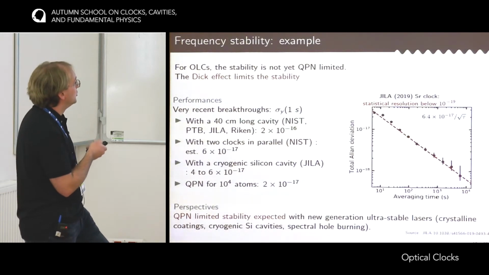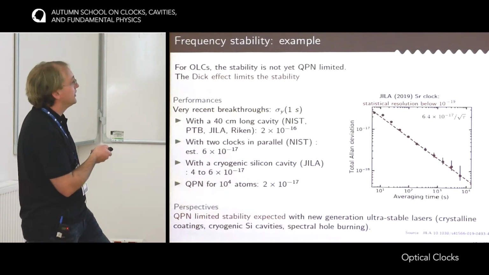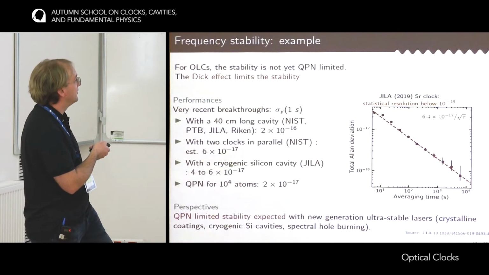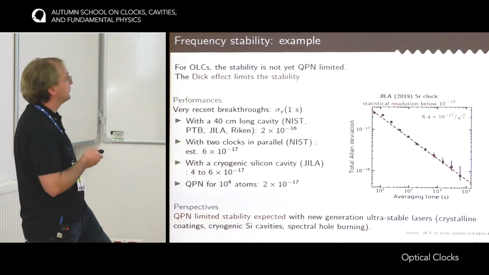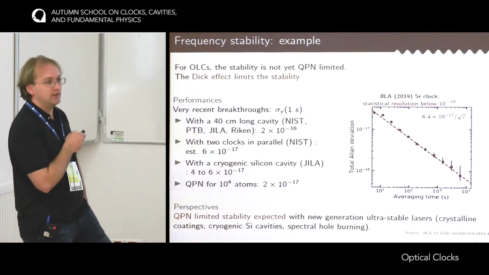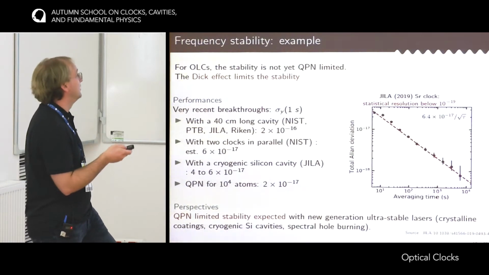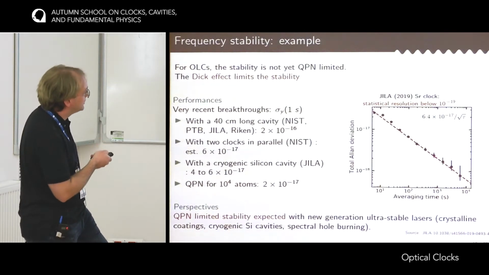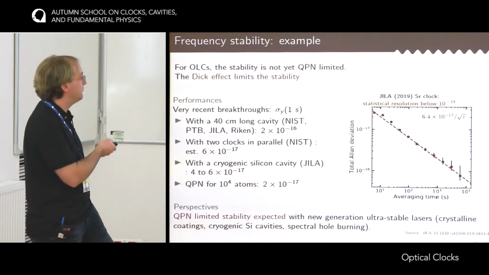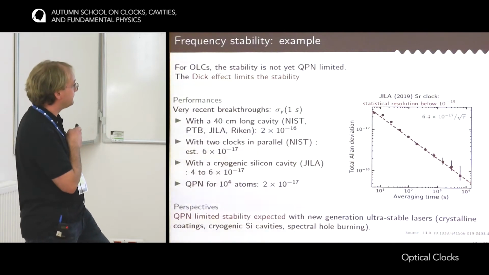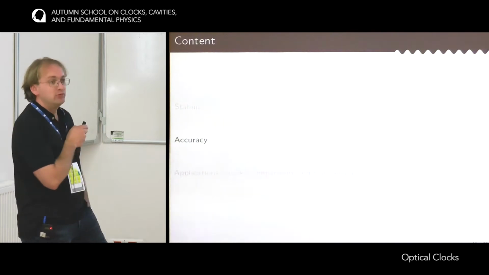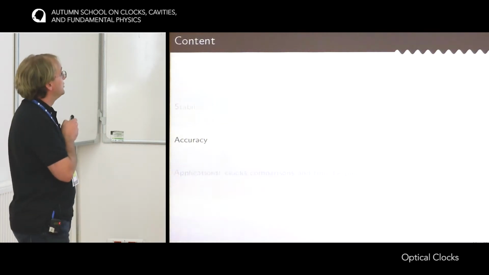We also have to understand that the quantum projection noise is a moving target, since it depends on the quality factor of the resonance. So the better the clock laser, the better the quality factor, and so the lower the quantum projection noise. As the laser improves to reach this quantum projection noise, the quantum projection noise itself will decrease. Okay, I'm done with the stability. So I'm switching to accuracy.